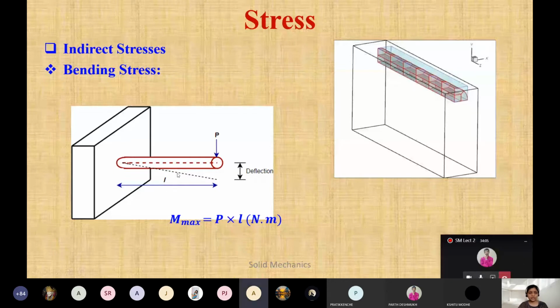We will come to it when we start with the numerical again. So that load into the deflection is called a bending stress. Due to that load, whatever stresses apply, that is called a bending stress.